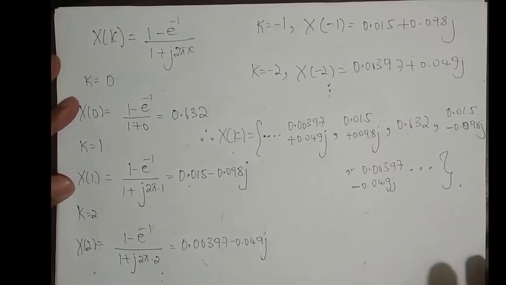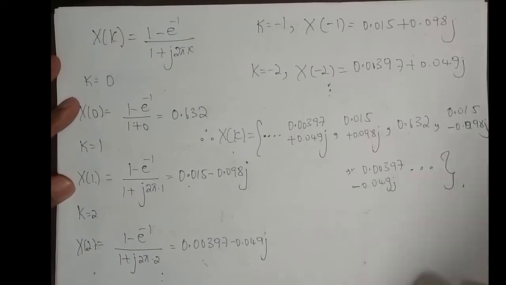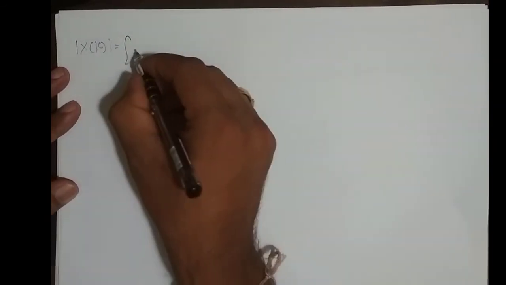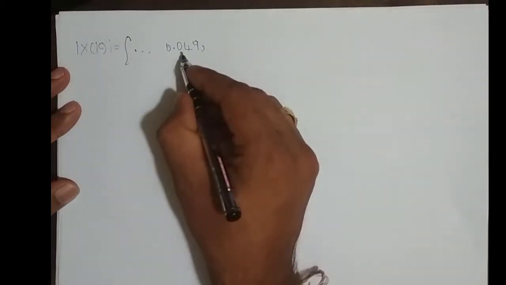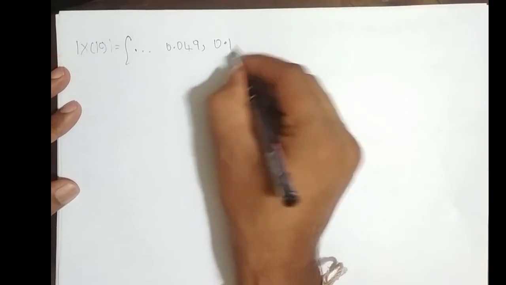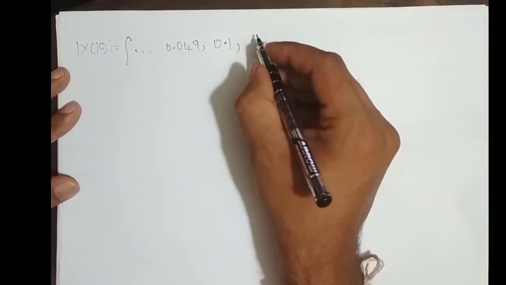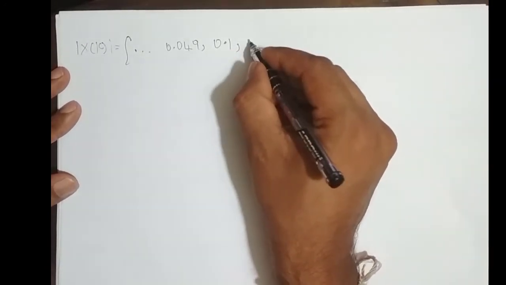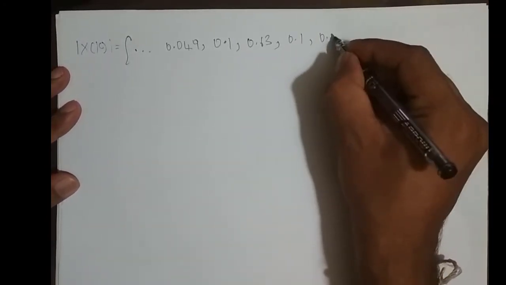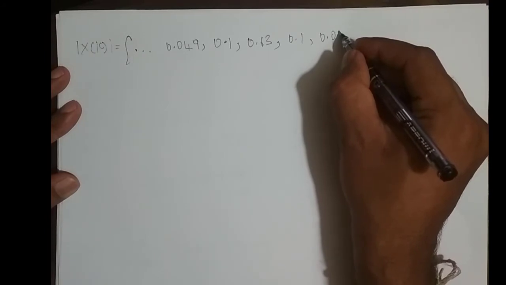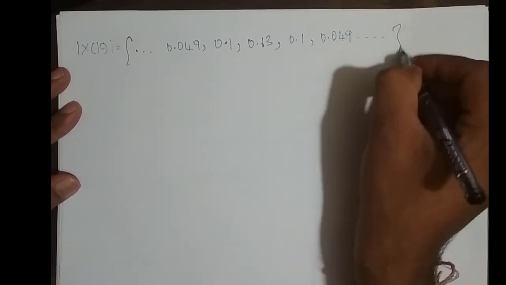So similarly, we need to plot its magnitude and phase angle. We will do that. Once we have x of k, the magnitude of x of k, if you calculate and check the answers, is 0.049 at k equal to minus 2, k equal to minus 1, 0.1, k equal to 0, 0.63, k equal to 1, 0.1, k equal to 2, 0.049, and dot dot dot.